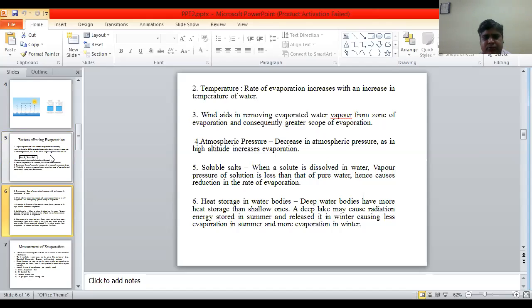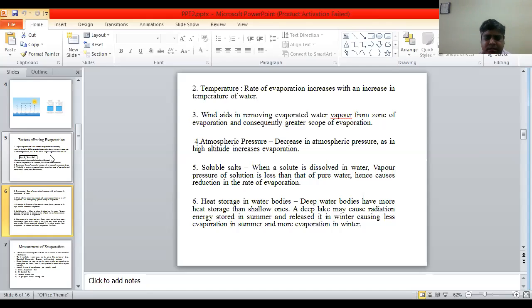Fourth point is atmospheric pressure. A decrease in atmospheric pressure, as at high altitude, increases evaporation. Fifth, soluble salts. When a solute is dissolved in water, the vapor pressure of the solution is less than that of pure water, hence causing a reduction in the rate of evaporation.